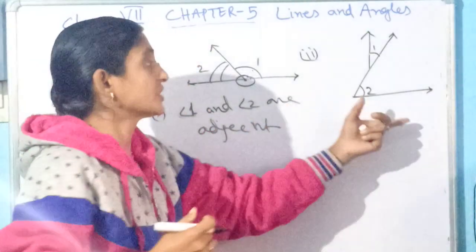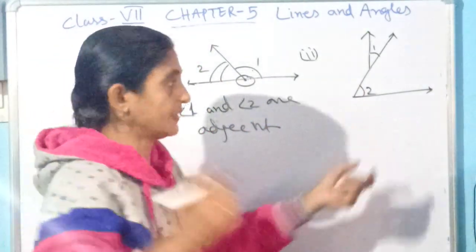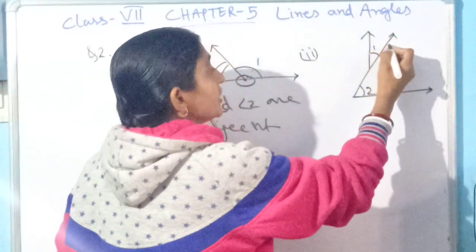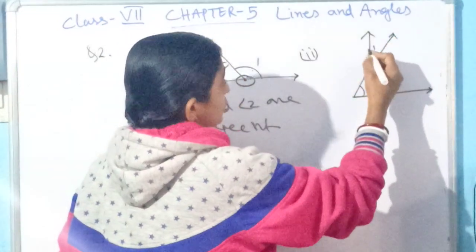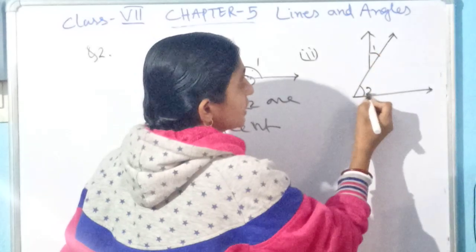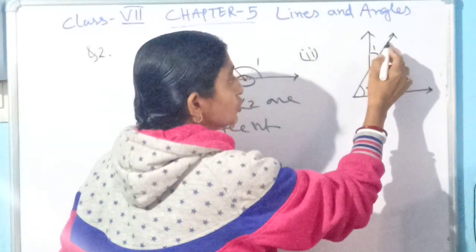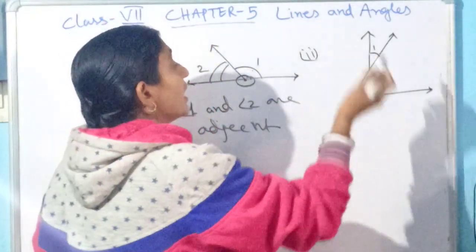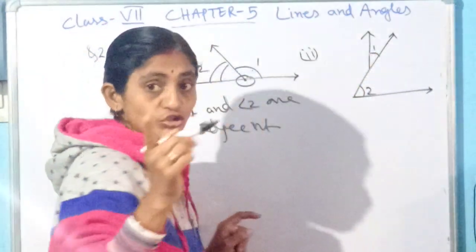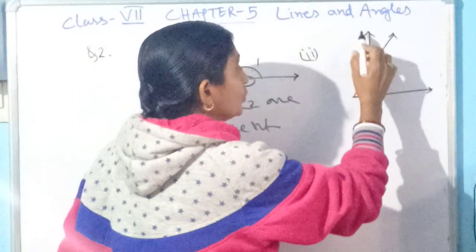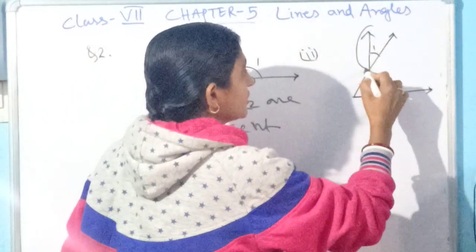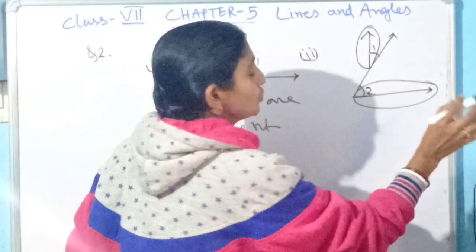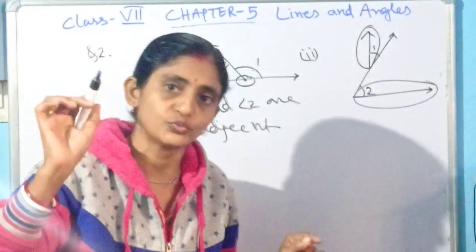Let's come to the second situation, what has been given. See, here this arm I have extended up to that. Here you can see it is common. Angle 1 and angle 2, both of them have this arm. Then second thing, the non-common arms are extended in different directions. This one is the non-common side and this is the other one. Both of them have extended to different directions. Yes, that condition is also fulfilled.